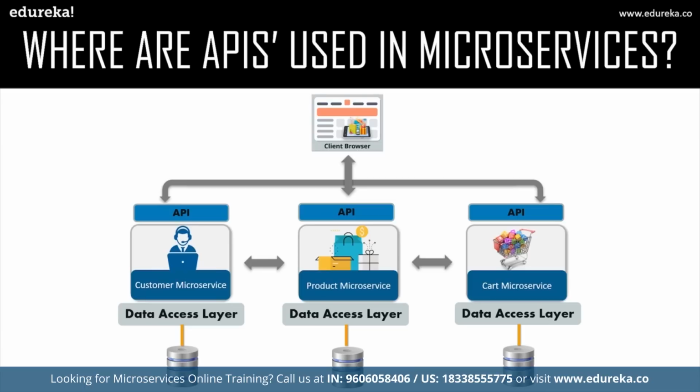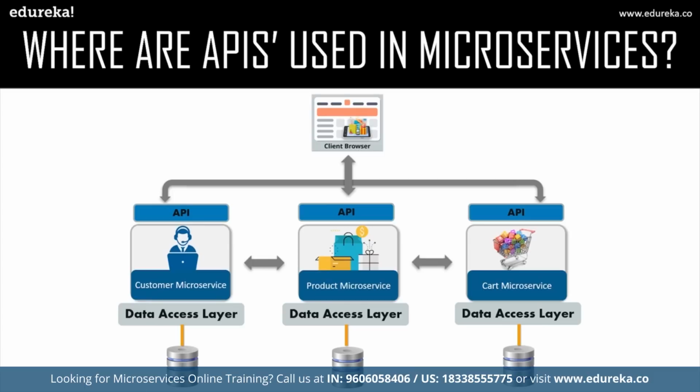And for each microservice, there's a separate API. The customer microservice will have a specific API, its data access layer and database. Similarly for the product microservice and the cart microservice. Now, it's not necessary that there's a single database for each and every microservice. It may also happen that two or three microservices share a common database through which the data is retrieved, right?